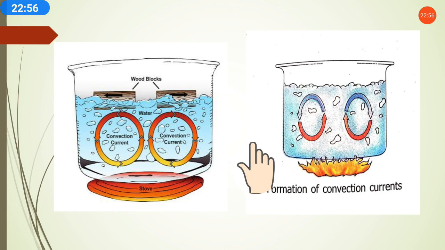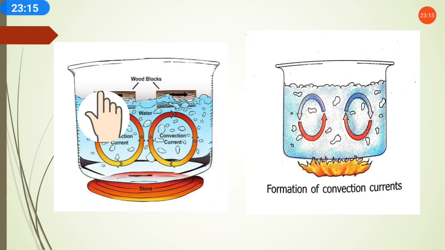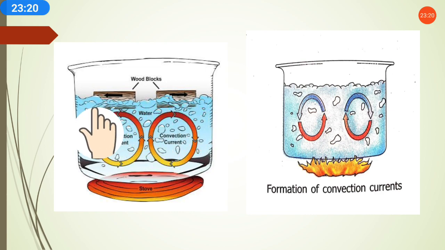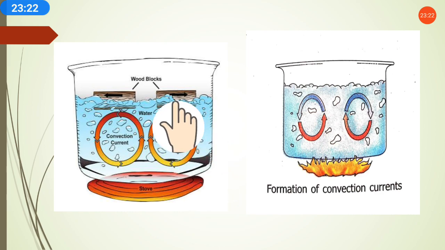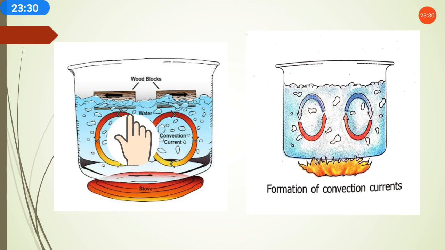Here you can see more about what convection current is. See, when you heat the water, what will happen? The hot water, first what? When you are heating through this flame, the downside water which is present will become hot and it will move upward, and the colder molecules from the upside will move downward to get heat. So in this way the process will continue, meaning the colder molecules moving downward and hotter molecules moving upward.